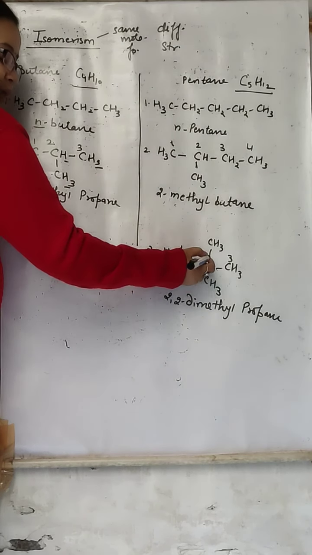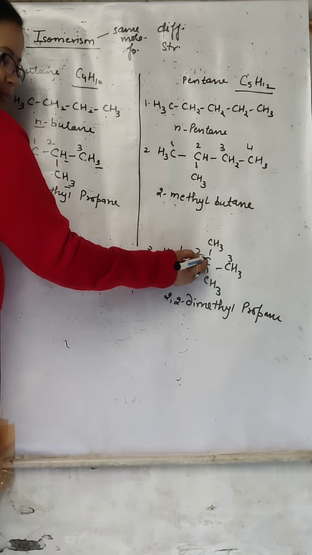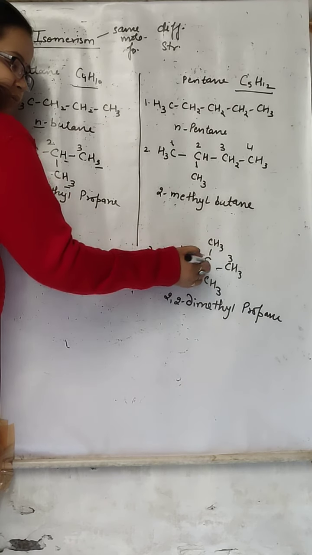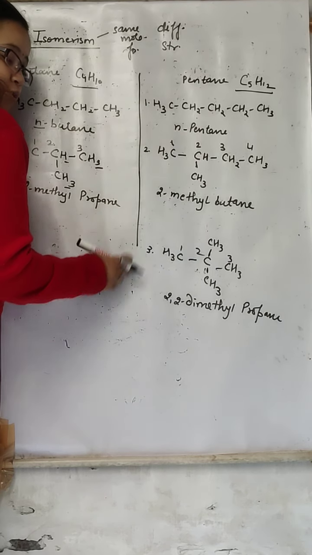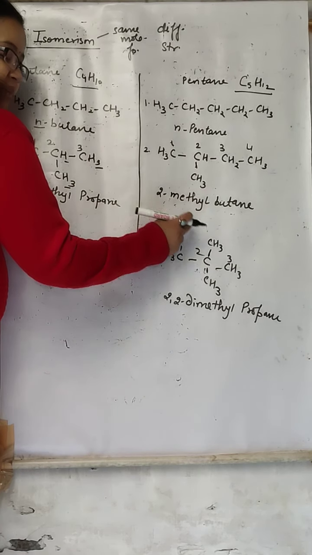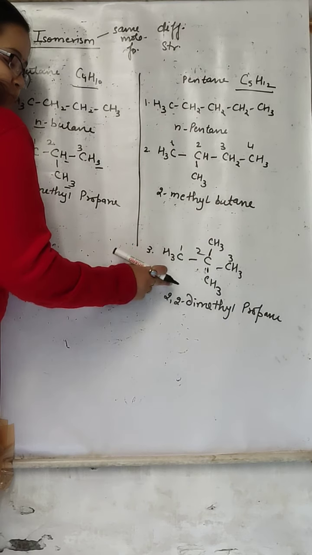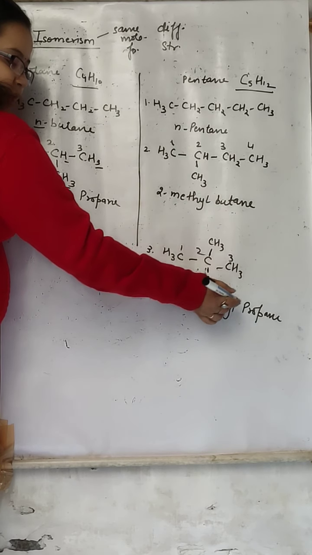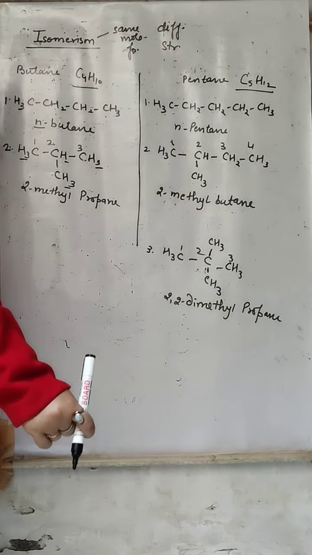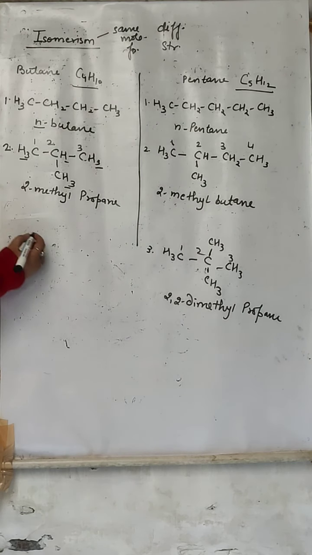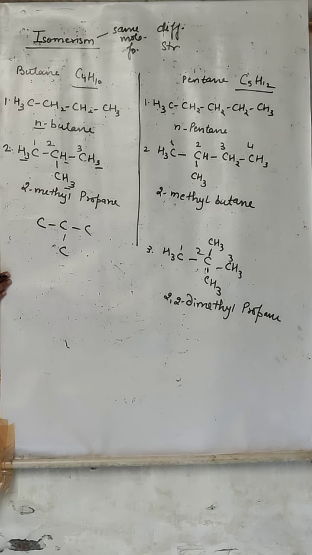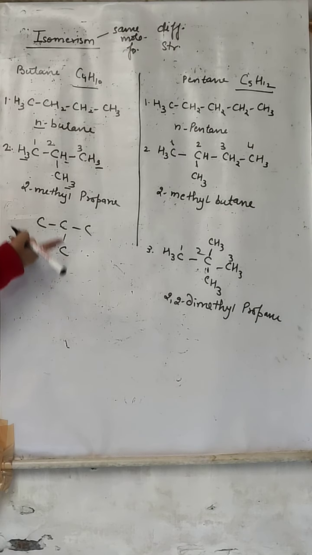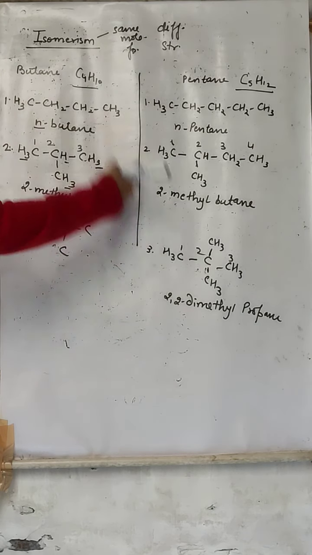Third one: one carbon is there and one carbon is there. We made a chain of 3 and attached 2 methyls like this. Right? This is also a branched chain, and 2 methyls are attached to the middle carbon. So 2,2-dimethylpropane will be its name. Remember one thing: these names are IUPAC names.